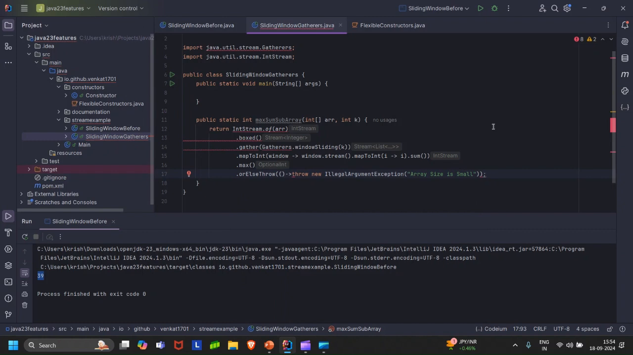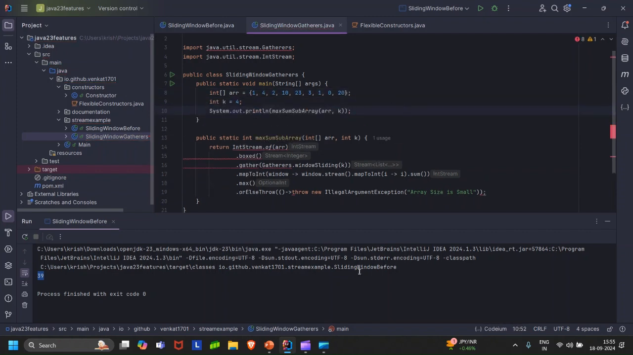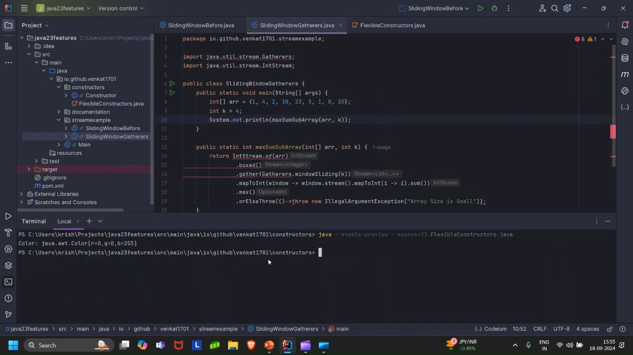Now, if we try to compile and run this code, we won't be able to, because it is definitely a preview feature, and that is why we'll have to enable the preview and then only we can run it. So I'll have the same things done. Then I'll go to terminal again, navigate to stream example, and I'll say java --enable-preview with source version 23, and the class is SlidingWindowGatherers.java.